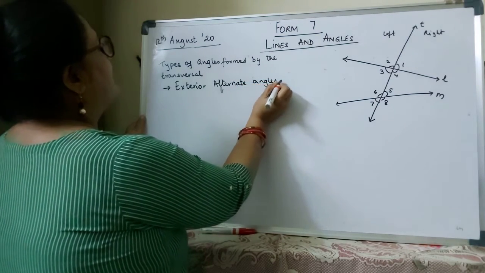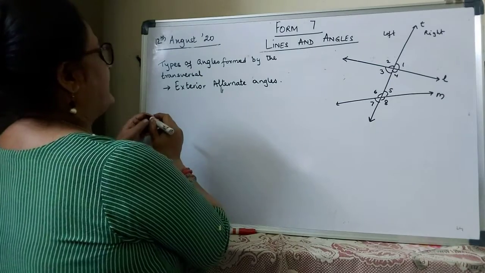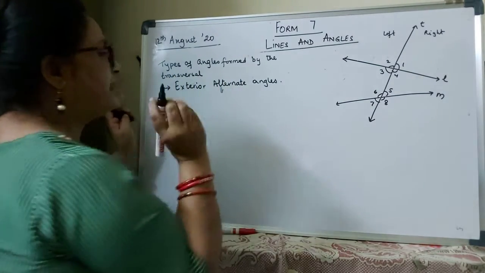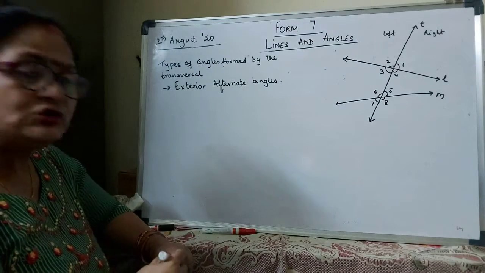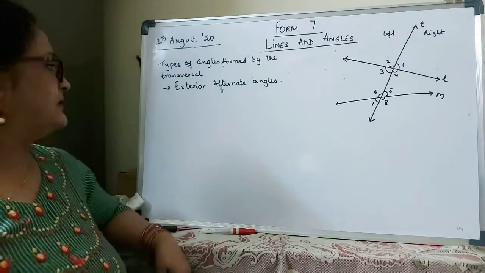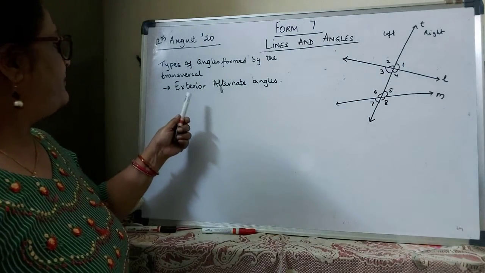Exterior alternate angles. Now here when we are talking about types of angles formed, remember they are all pairs of angles. We are taking two angles at a time. Corresponding angles also we took two angles only. A pair of it.